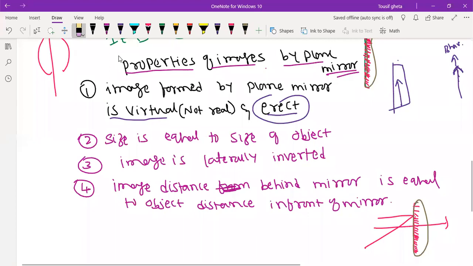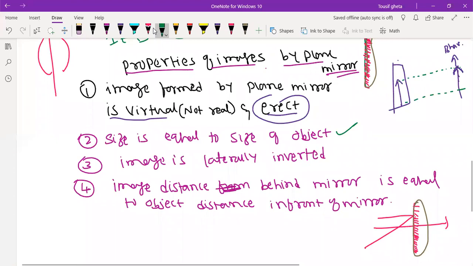Next point. The size of the image is equal to the size of the object. Obviously, whatever your height is, the same height it will look. You will not look shorter or longer than what you are. Whatever your size is, the same size it will look. Okay, same size.